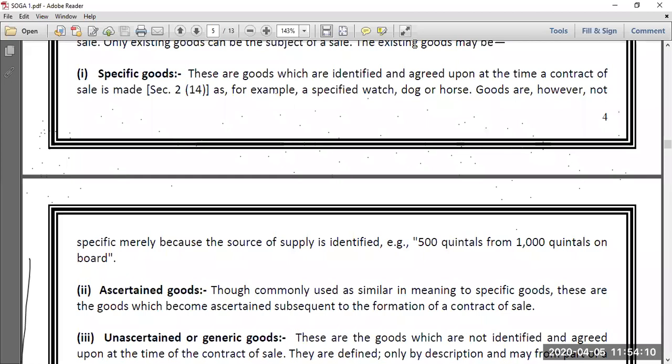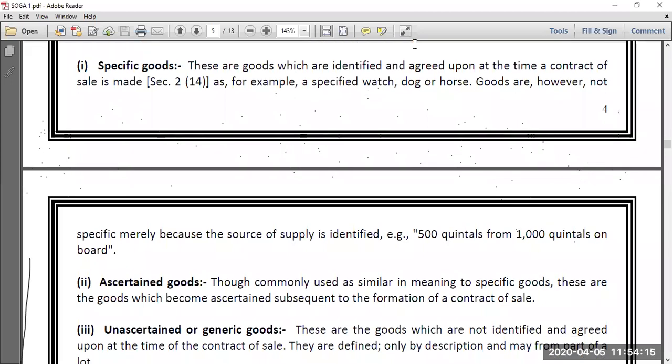So this is specific. Then the next is unascertained goods. Now here, see, there is one retail shopkeeper who has a shop in an interior part of Rajkot and who purchases oil tins from Bhavesh Oil Agency on a regular basis. One fine morning, he calls Bhavesh Oil Agency and says that I want to purchase